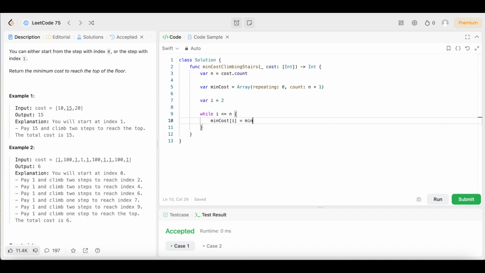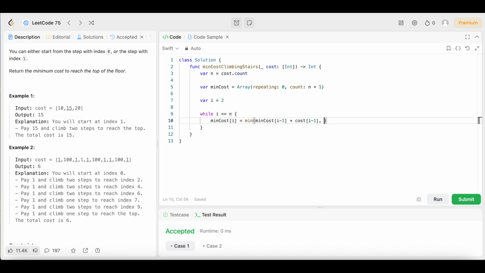Then we're going to open up our parentheses, and we are going to say min cost i minus 1 plus cost i minus 1. Let's finish this part first.